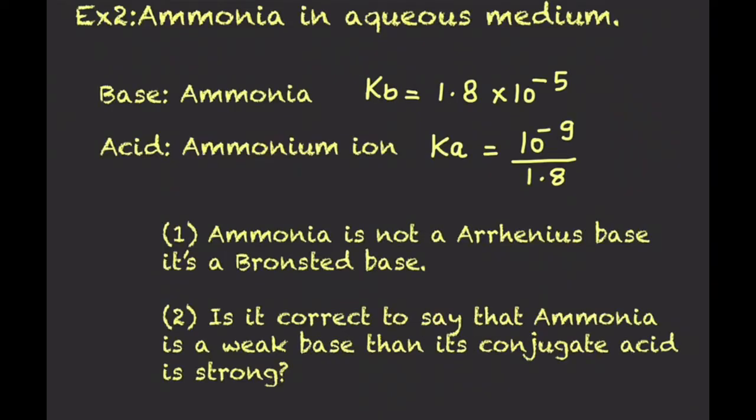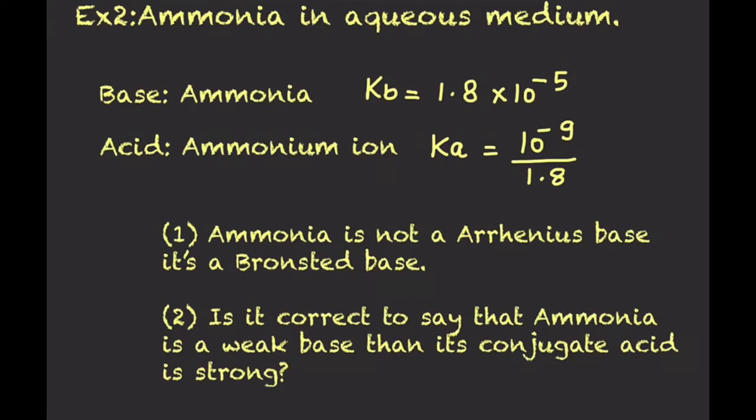So this is our next example. Ammonia is in aqueous medium. So for ammonia, Kb is given as 1.8 into 10 to the power minus 5, and for the ammonium ion, Ka is 10 to the power minus 9 divided by 1.8. So from the data we are getting that ammonia is a weak base and the ammonium ion is also a weak acid. So the first thing is, whenever students write ammonia, most of them write NH4OH, that is ammonium hydroxide. But ammonia is NH3.